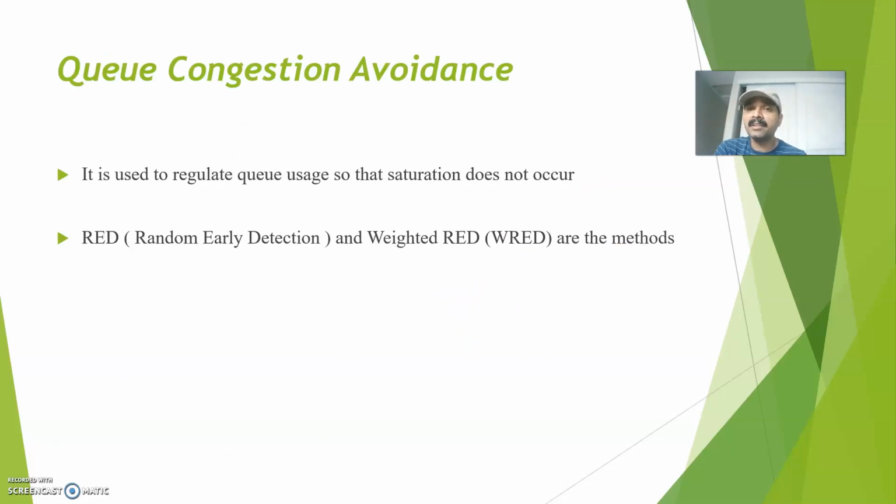And the third thing is congestion avoidance. I already told that congestion happens when the rate of ingress traffic is more than the egress traffic. When the ingress traffic is more and we are sending the traffic at the service provider end, it can lead to drops or packet loss. To avoid that and to detect the congestion earlier, we use the congestion avoidance mechanism. There are 2 methods: random early detection and weighted random early detection. These 2 methods will detect the congestion early and can also avoid the packet loss. So that is the purpose of congestion avoidance.